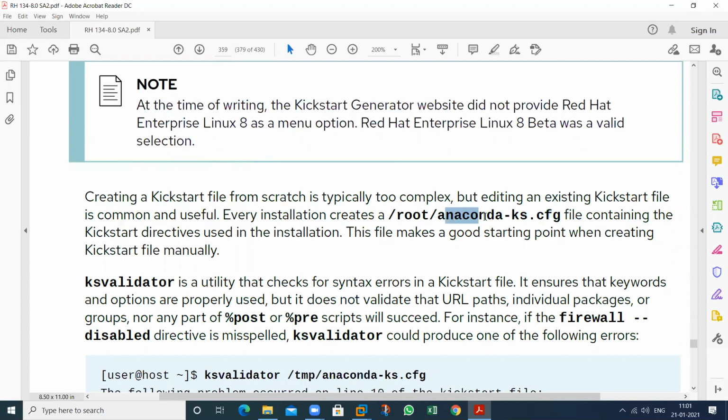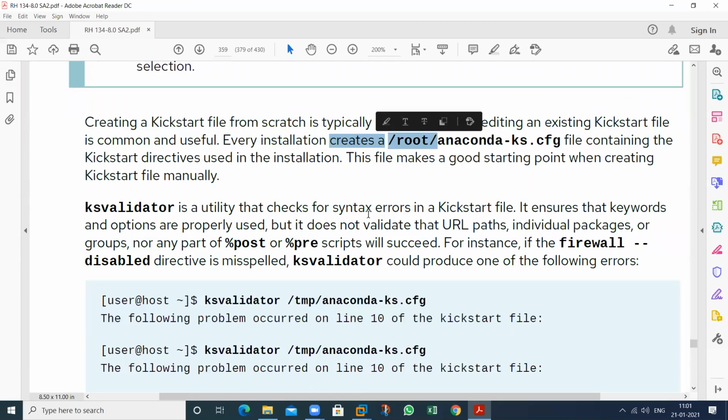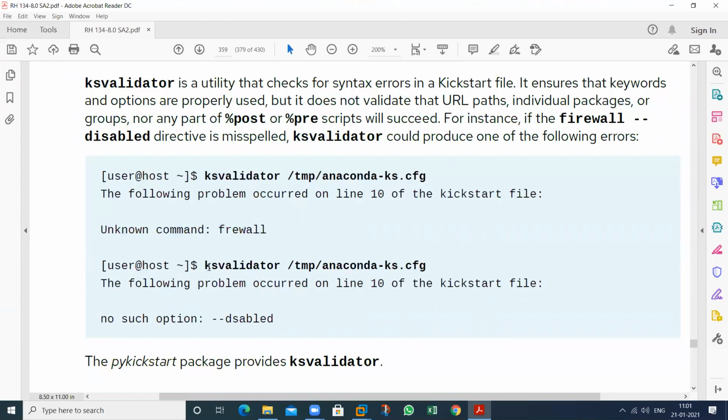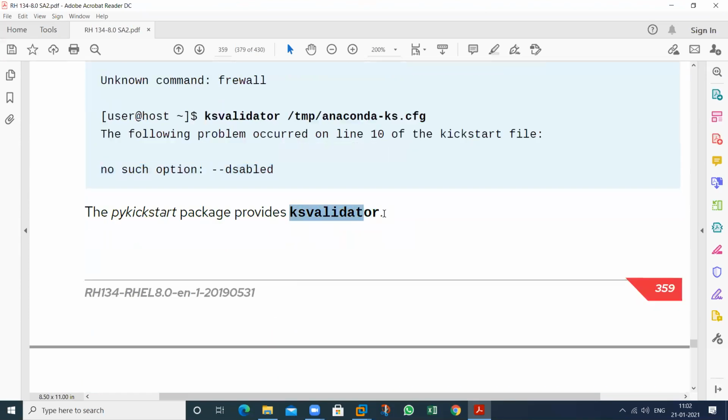So this is a predefined configuration file that is stored in the root user's home directory. And this is the command called ksvalidator, kickstart validator. By using this, we can check whether all the configuration is valid or not. So this will show me one error. So fix this particular error, then check again. Then there is no error. So by using this particular command, we can check kickstart validation. My kickstart file is good and we have no error.